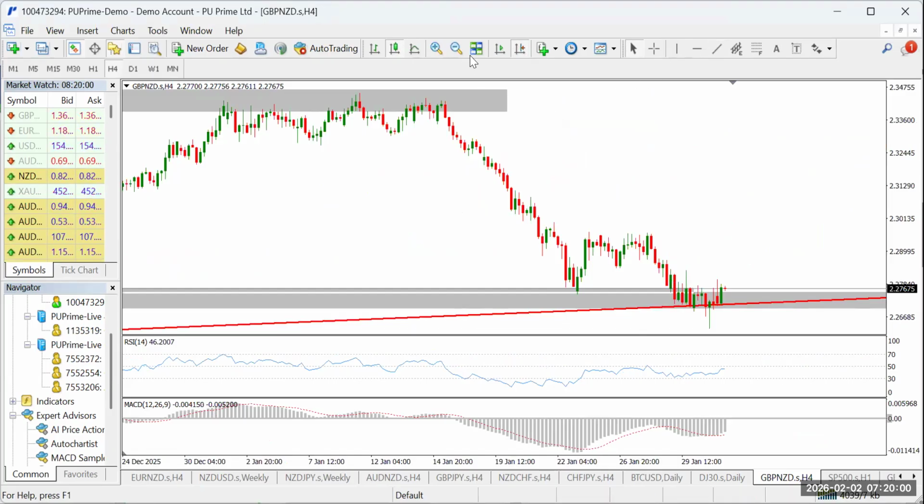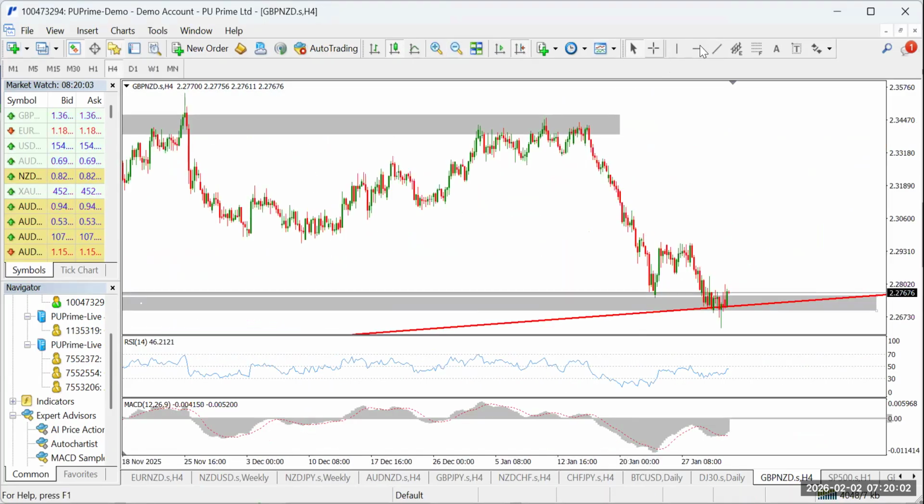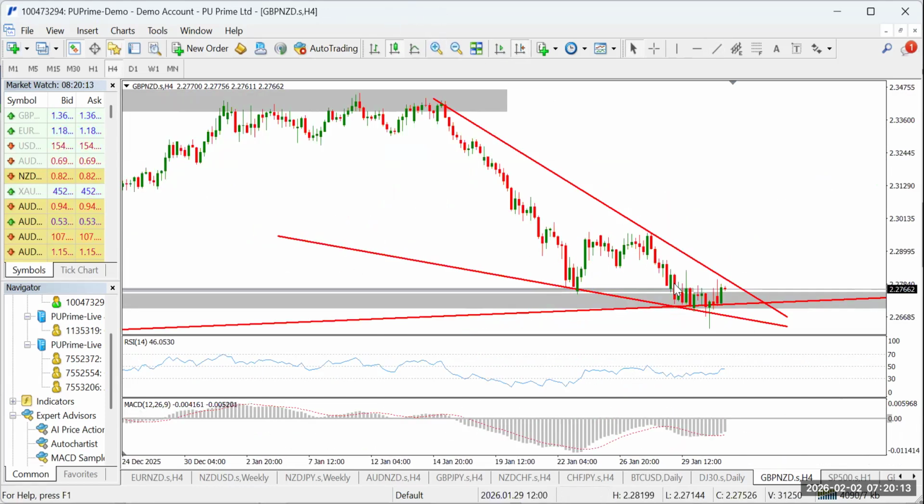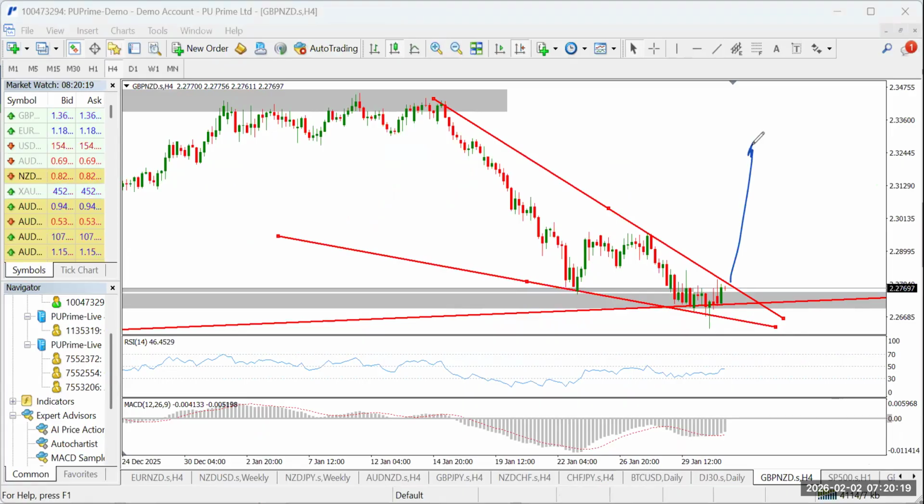This is what we are equally seeing on the 4 hour. We have, well, what looks like a falling wedge also. It's still a falling wedge, and we're going to be expecting a breakout also to the upside here. And don't forget our confirmation, RSI must be clearly above 50 and MACD should be clearly above 0 in this instance.